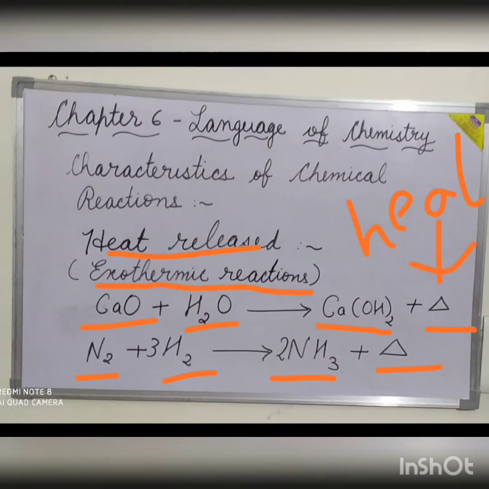The endothermic reactions are represented by writing plus heat on the reactant side or minus heat on the product side. Exothermic reactions are represented by writing plus heat on the product side. Some common examples of exothermic reactions are combustion of fuels, rusting and respiration.